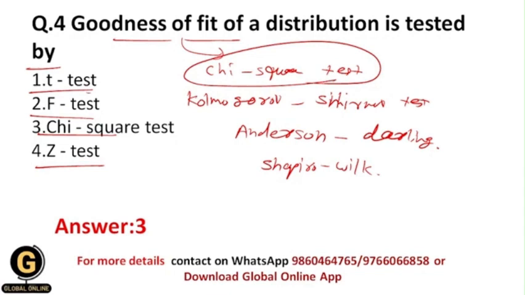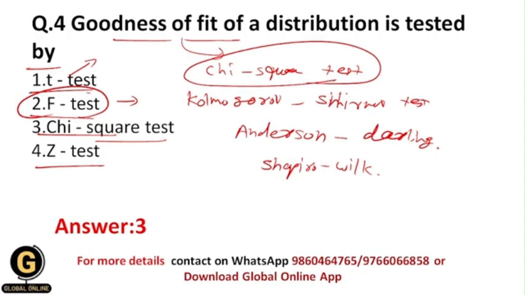Okay, all of these three tests are parametric tests, and the chi-square test is the non-parametric test. By using a t-test, we can find out whether there is a significant difference between the groups or not. The f-test is based upon the f statistic, and the f statistic is nothing but the ratio between two independent chi-square variates that are divided by their respective degrees of freedom. So the f-test lets us know the differences between the variances of the two groups.